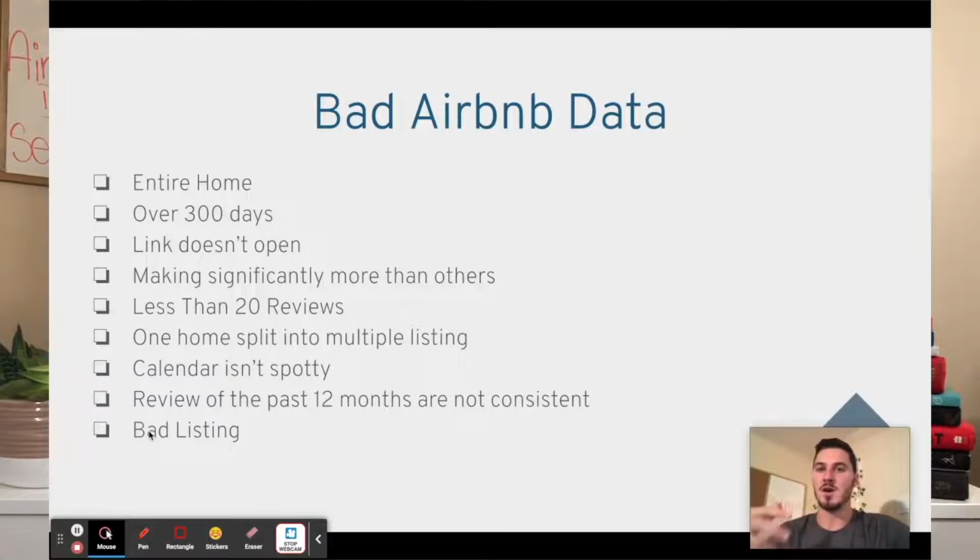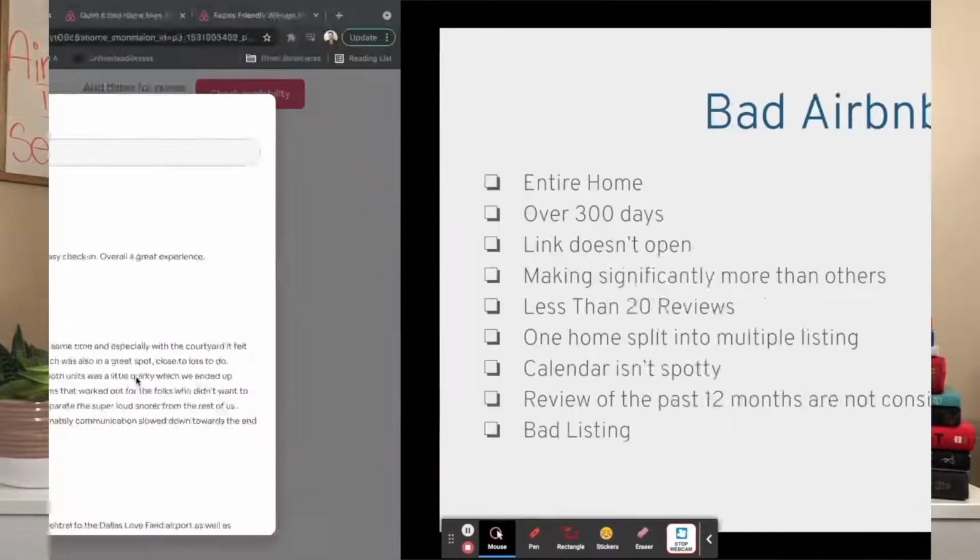And so if we come across a host who has been doing everything full time throughout the entire year, and we checked all the reviews, the number of days, all these different things, and it shows us like, yeah, this person's actually a real host. However, they have a really bad listing. I consider that bad data because I'm not going to do that. And generally what happens is their revenue is significantly lower than everybody else's. Significantly lower. And you'll notice this once you're going through yourself. Really bad marketing means you make significantly less money. And I'm not going to do that. So why would I track that? Even if it is a full-time listing, it's just a bad example.